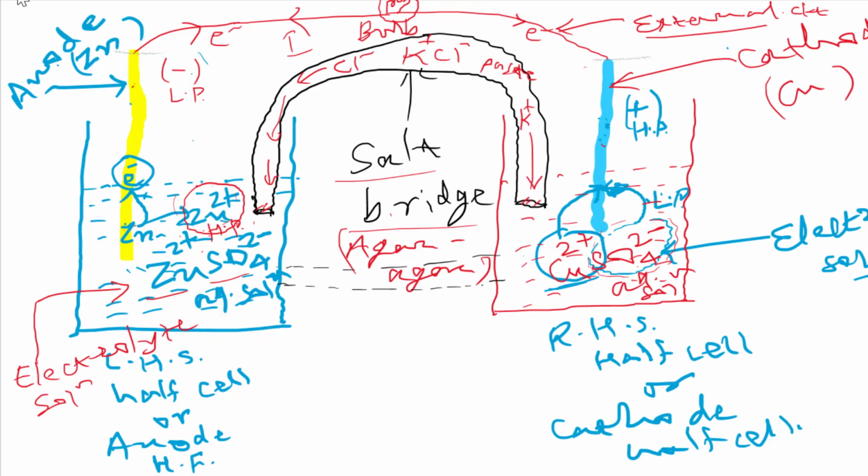Sir, but then after some time the current would flow only. Okay, it's correct. Cell cannot work. But what is the reason why current will not flow or the cell cannot work? Sir, because there will not be any potential difference between it. Exactly, because when we connect these internally directly without a salt bridge, then what happens?